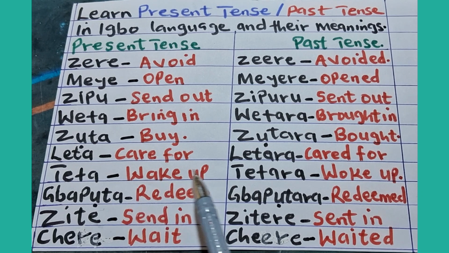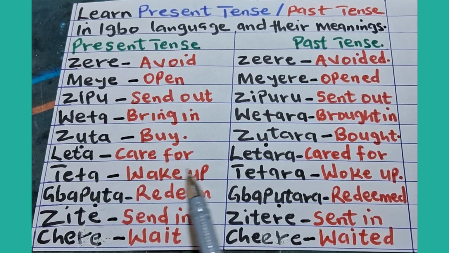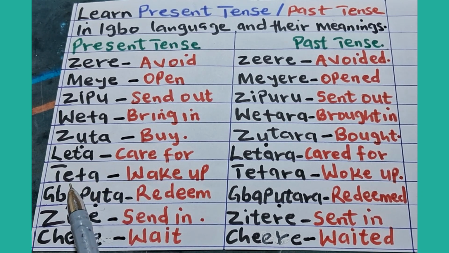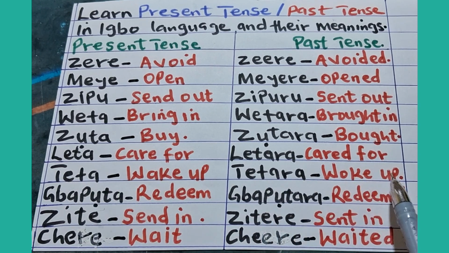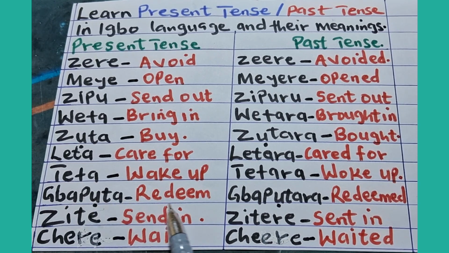Teta, wake up. Maybe to wake up from sleep. Past tense of teta is tetara, woke up. Gbapụta, redeem. Past tense of gbapụta is gbapụtara, redeemed.